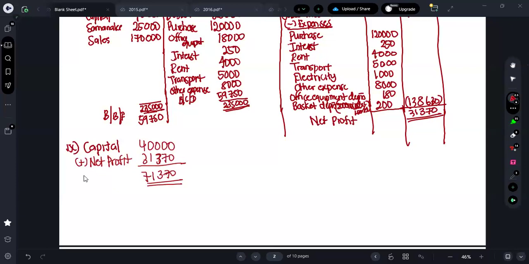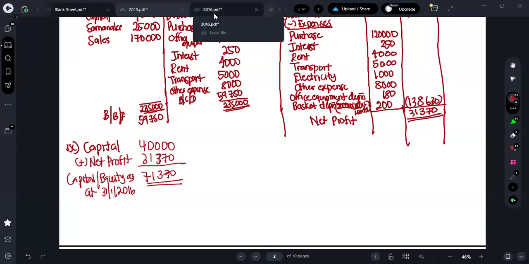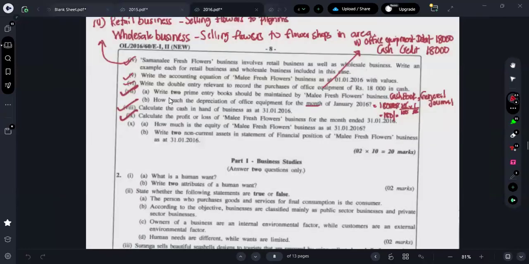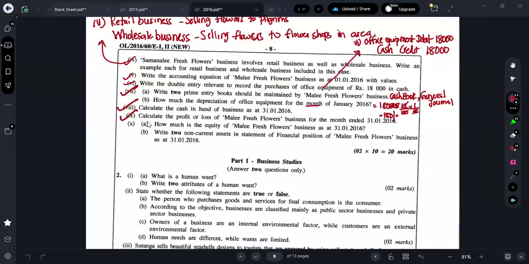So this is the capital, or you can say it as equity, as at 31st January 2016. Okay, so that is also done. And also, if there are any drawings, you should deduct them. Here, there are no drawings.